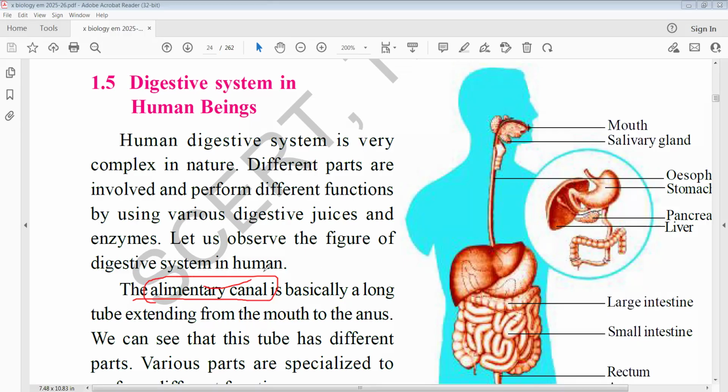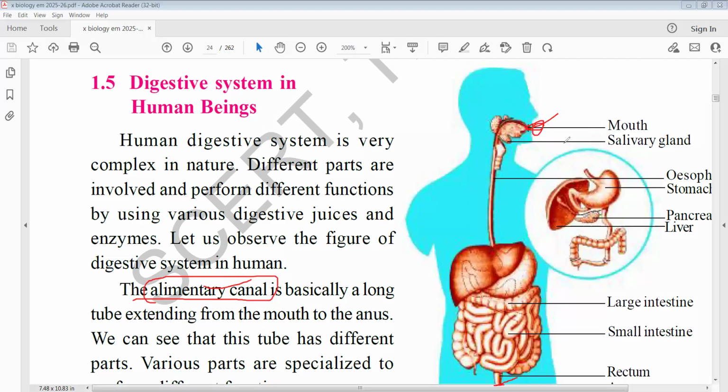The alimentary canal starts with the mouth and ends with the anus. It is a long tube, starting with the mouth and ending with the anus.